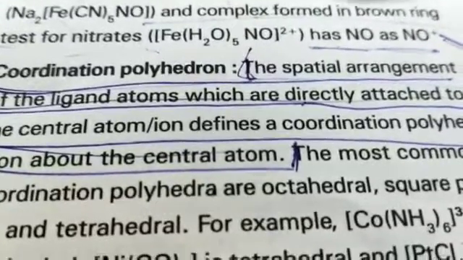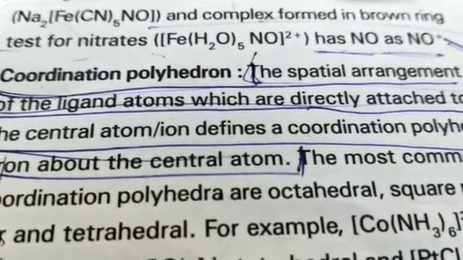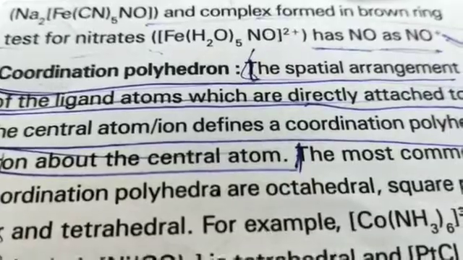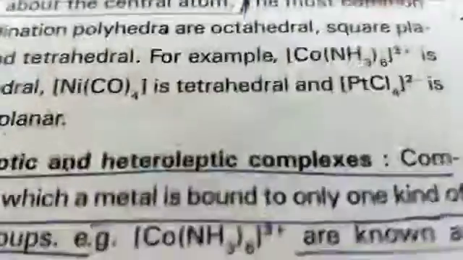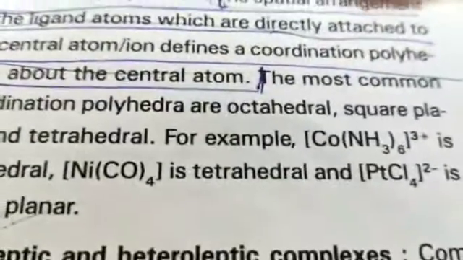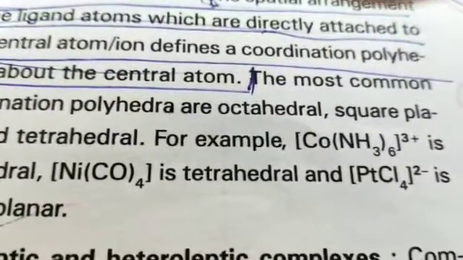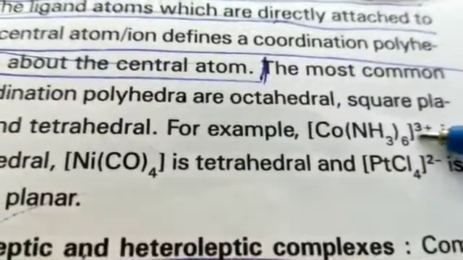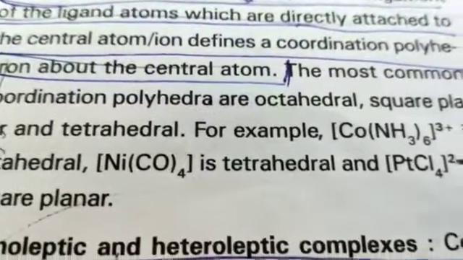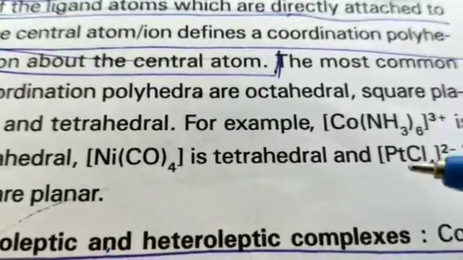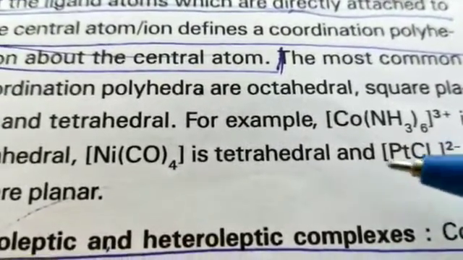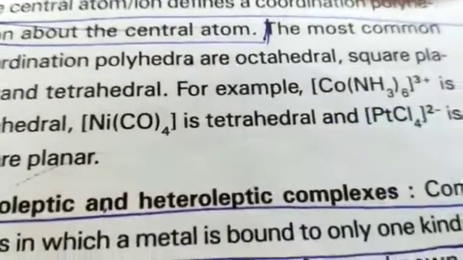The most common coordination polyhedra are octahedral, square planar, and tetrahedral complexes. When there are 6 ligands, it is octahedral. Four ligands may be tetrahedral or square planar.